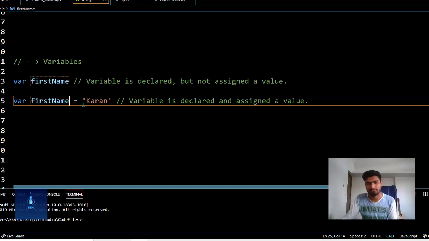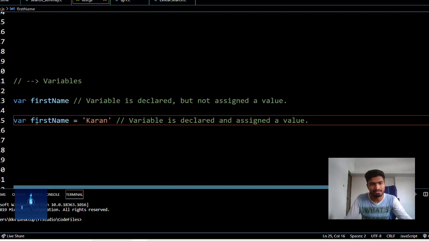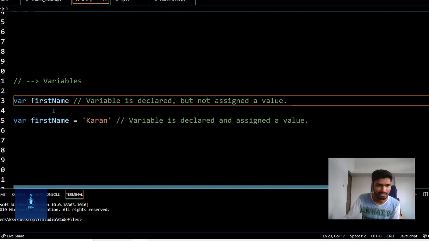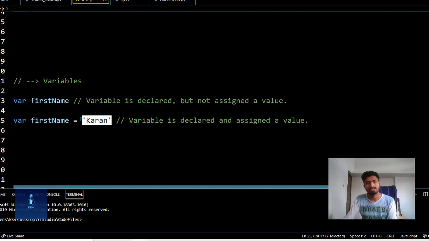And also one thing for the beginners, a variable name can never be a function already used in the JavaScript language, and it cannot be from a list of reserved JavaScript names. We'll see this example here. firstName, this variable is declared but not assigned a value. Now assign a value to this firstName variable, firstName equal to Karan. Now this variable is declared and assigned as well.